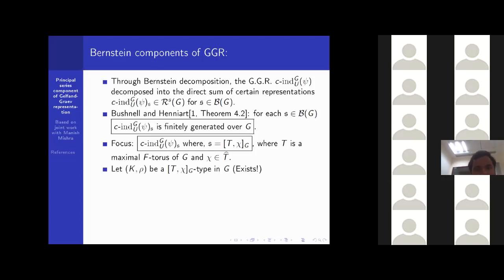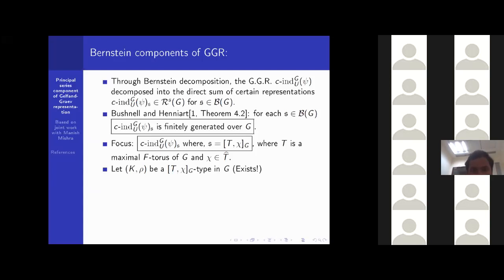So let K rho be a T comma chi G type in G. This kind of type exists due to many people, but recently Jessica Fintzen showed that if G is split over some tamely ramified extension of F, and the residue characteristic p doesn't divide the order of the Weyl group of G, then this kind of type exists.